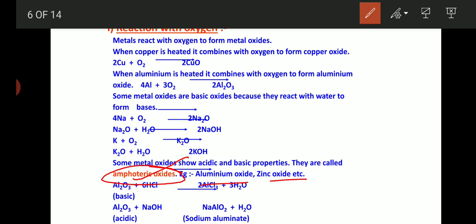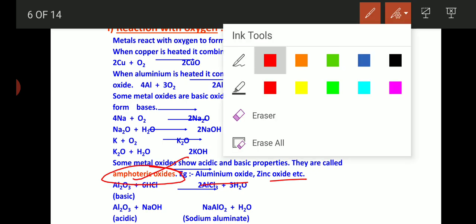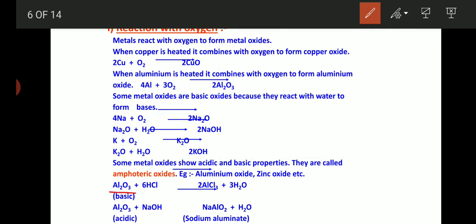Why? Because now consider this aluminium oxide, this example. Aluminium oxide reacts with what is this? HCl? Yes, it is acid, one of the strong acids, right? So when this aluminium oxide reacts with hydrochloric acid, it gives aluminium chloride. Do you know what is this compound? It is salt. Aluminium chloride is a salt. Along with the salt, it gives water as a byproduct. Remember, when amphoteric oxides react with acid, it gives salt and water.